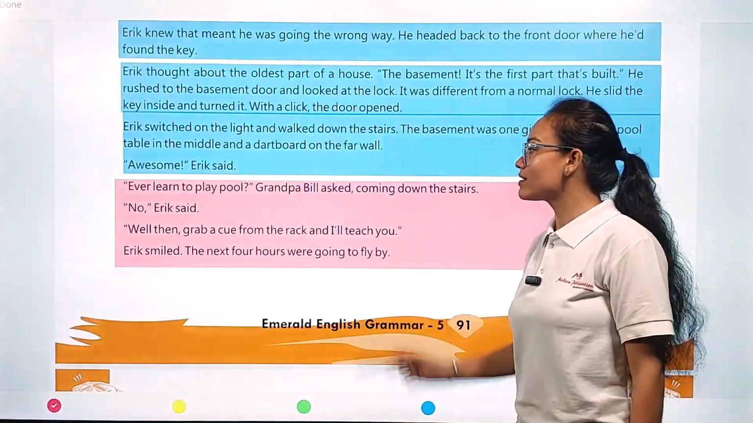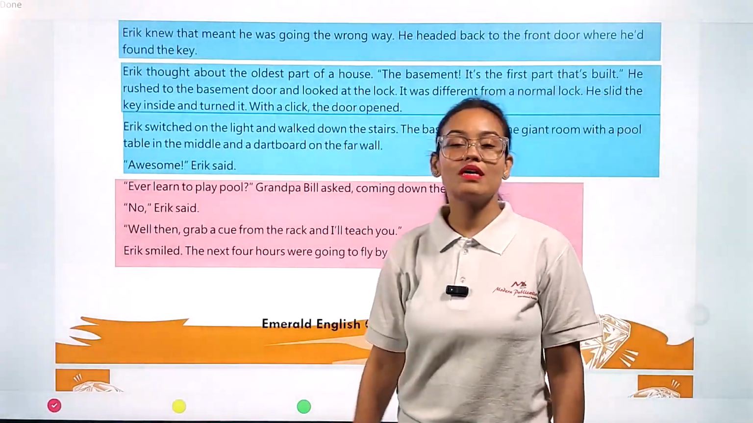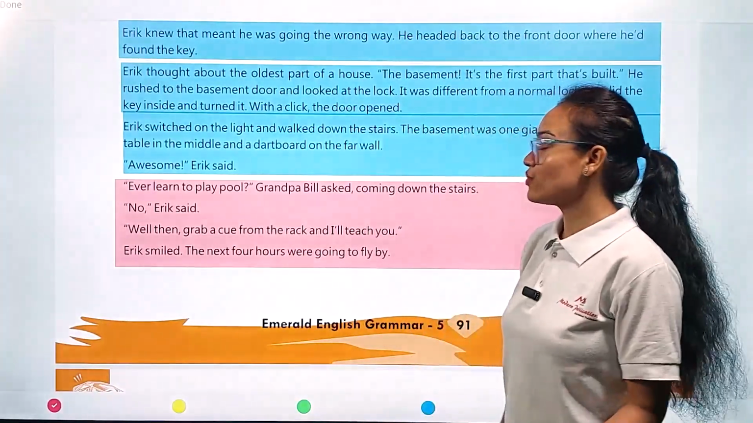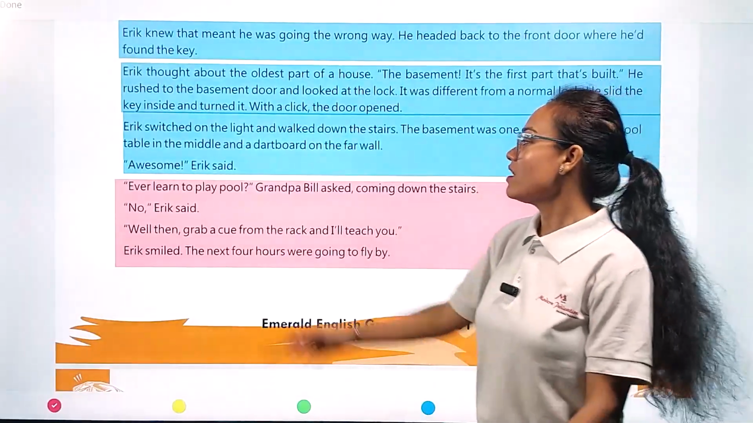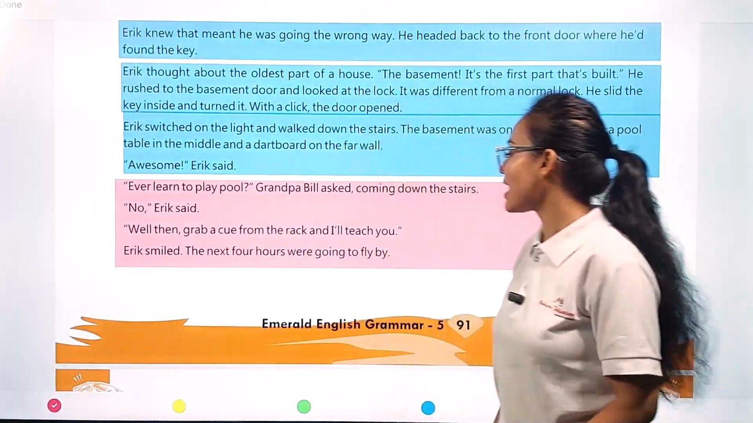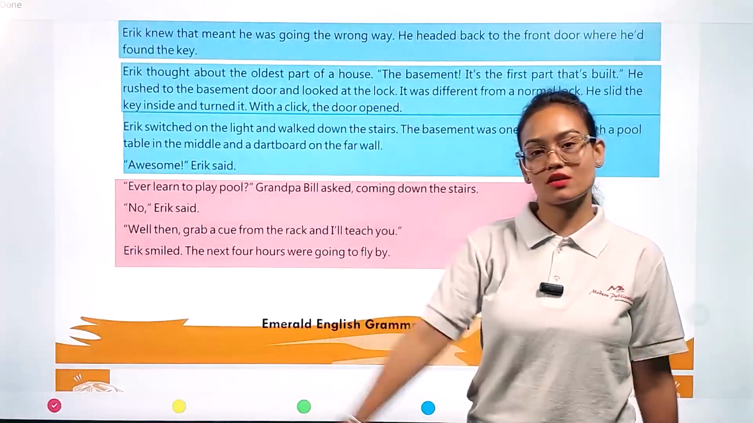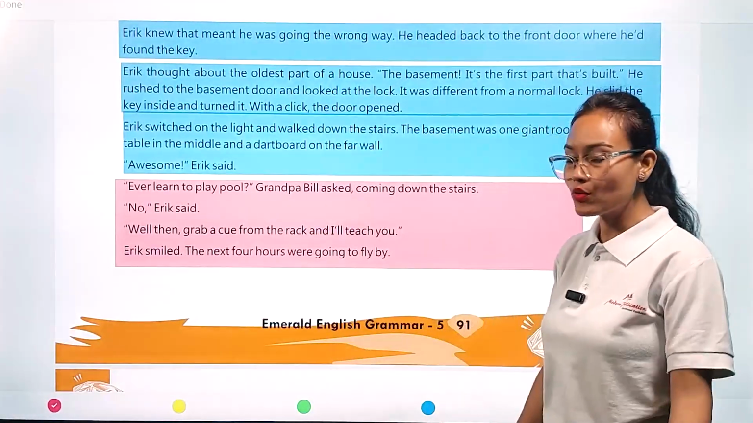"Want to learn to play pool?" Grandpa Bill asked, coming down the stairs. So immediately Grandpa Bill asked Eric, do you know how to play the pool game? "No, Grandpa, I don't know how to play this game," Eric said. "Well then, grab a cue from the rack and I will teach you. Just grab that stick. I'm going to teach you how to play the pool game."